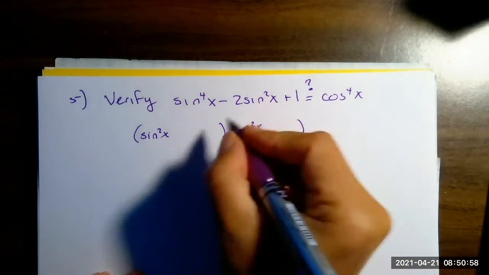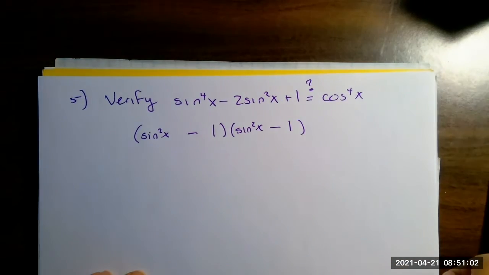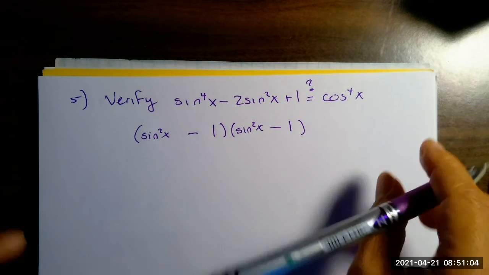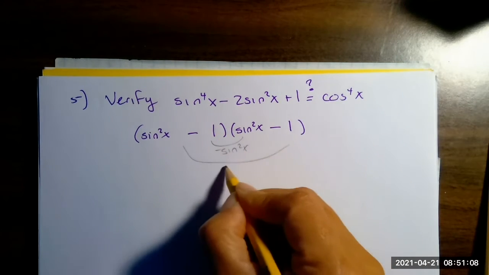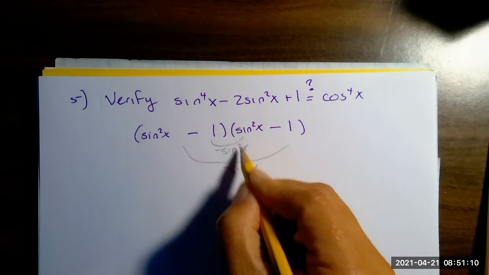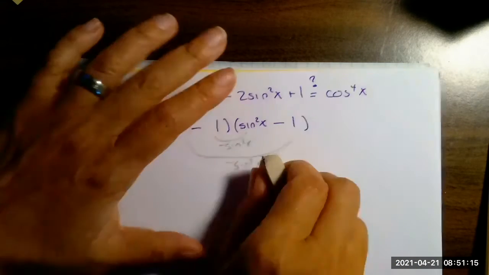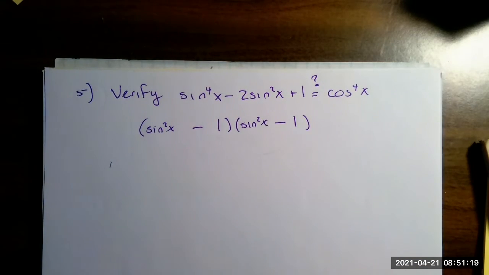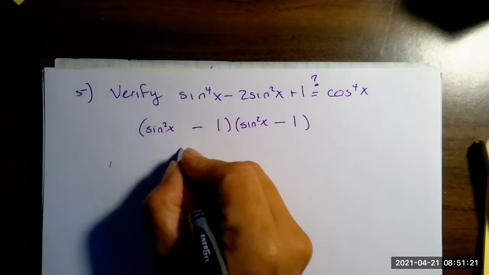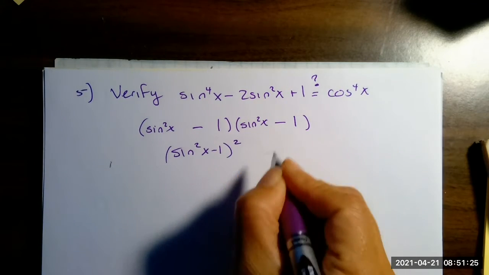My only option here is 1 and 1, and because that's negative, both of these are going to be negative. So let's verify that that works. Remember, I can check it. Negative sine squared x, negative sine squared x, that adds to negative 2 sine squared. So I'm going to erase it. So now this becomes that, right? Because it's the same thing written twice.